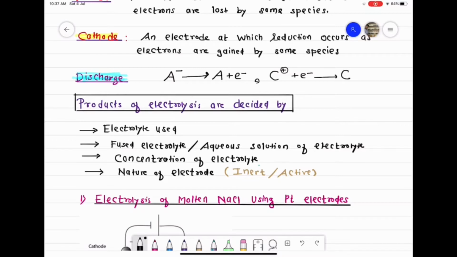The third factor is the concentration of the electrolyte. So class, we will discuss how the concentration of the electrolyte changes the product at cathode and anode. And finally, the nature of the electrode. Just now we discussed two types of electrode, active electrode and inert electrode. What happens if electrodes are inert and what happens if they are active? That also decides the products at cathode and anode. Before you start electrolysis examples, remember, if it is not mentioned which electrodes are used, then by default you have to use platinum electrode, or you can say inert electrode.